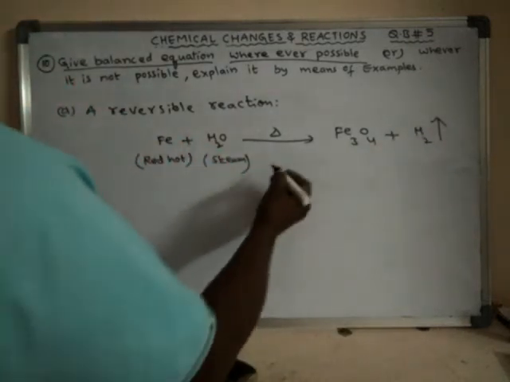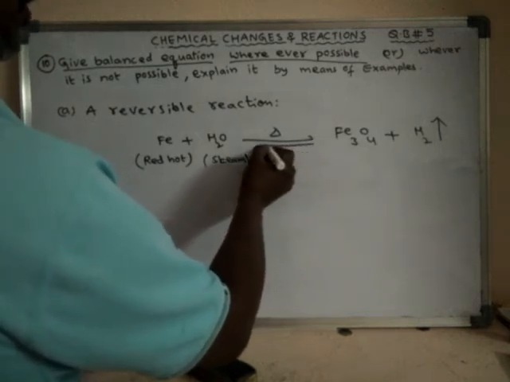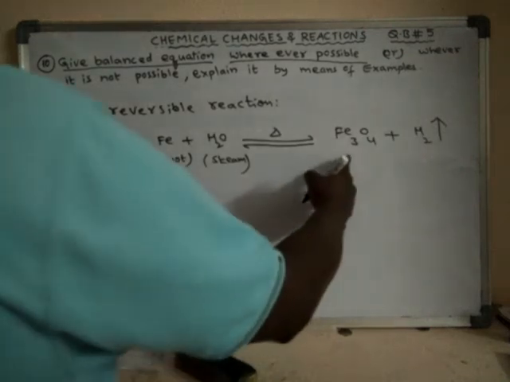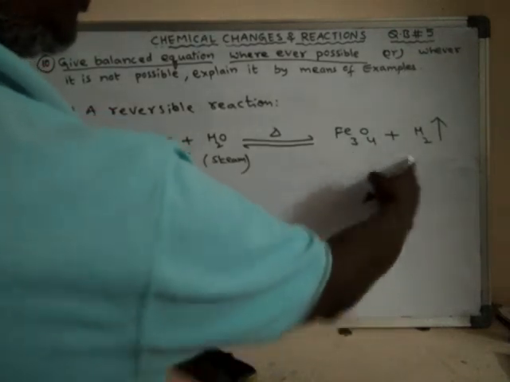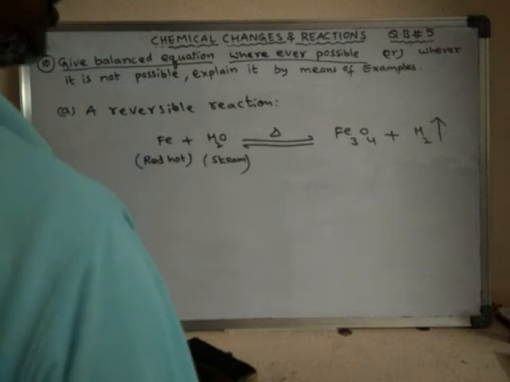Remember that this is a reversible reaction. That means these two will react back to form iron metal and water.